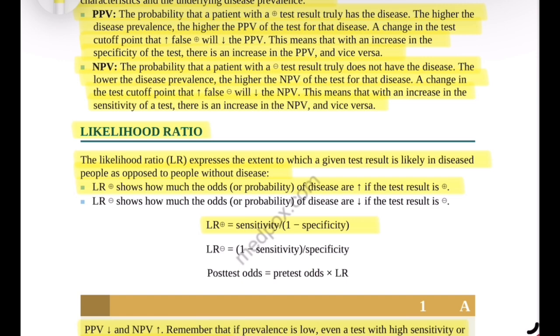Negative likelihood ratio, LR negative. This shows how much the odds or probability of having the disease decrease if the test result is negative. Formula: likelihood ratio negative equals 1 minus sensitivity divided by specificity. The relationship between these values is expressed as post-test odds equals pre-test odds multiplied by the likelihood ratio. This helps clinicians move from an initial estimate of the probability of disease, pre-test odds, to a more accurate estimate after obtaining the test result, post-test odds.